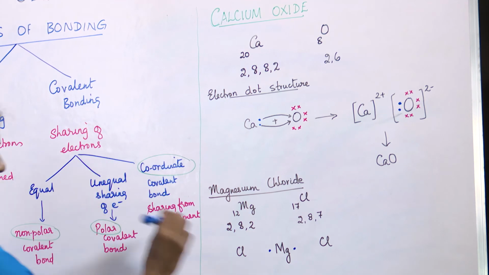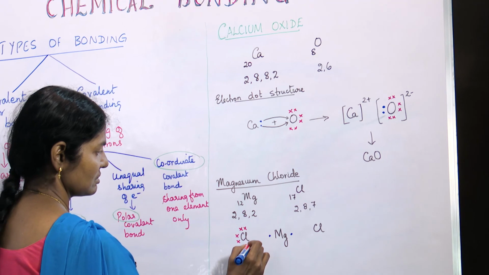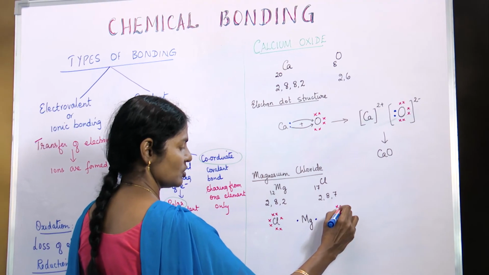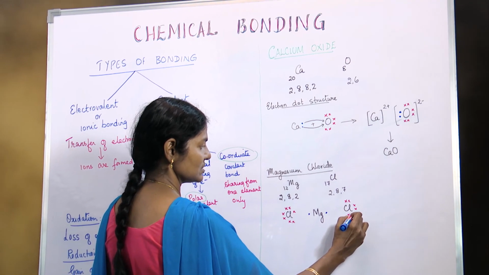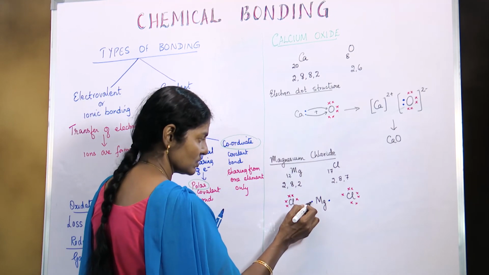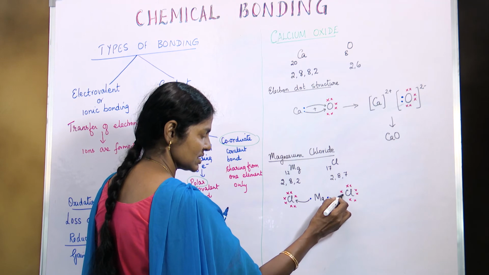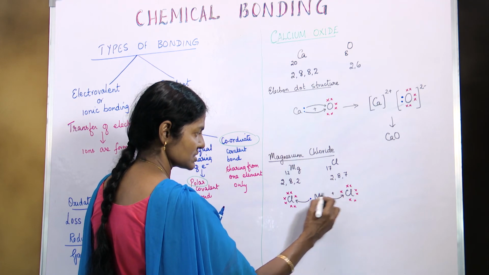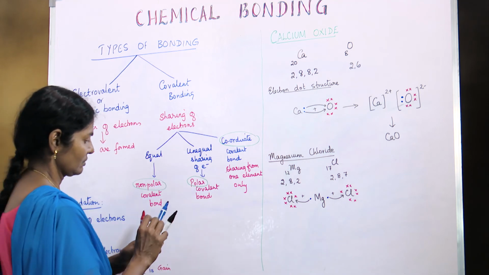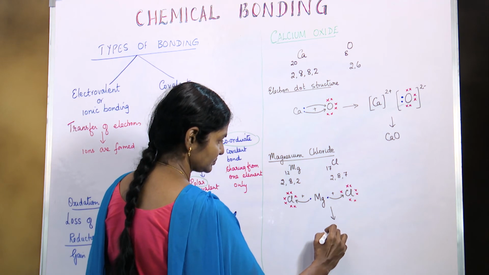Okay, and this chlorine atom has 7 electrons. Similarly, this chlorine atom also has 7 electrons. So this electron is transferred here and this electron is transferred to this chlorine atom. These two are added. Now, after this addition, what would happen?